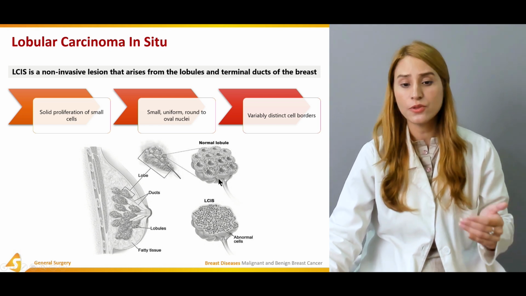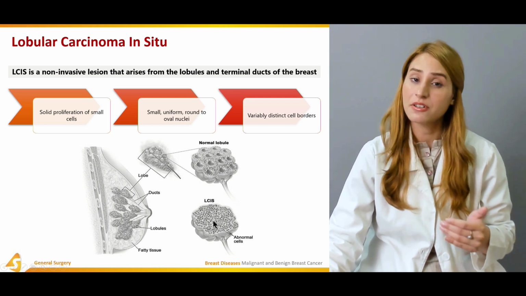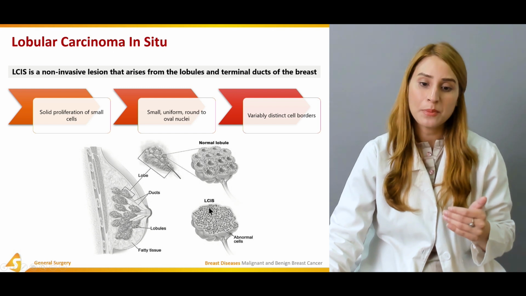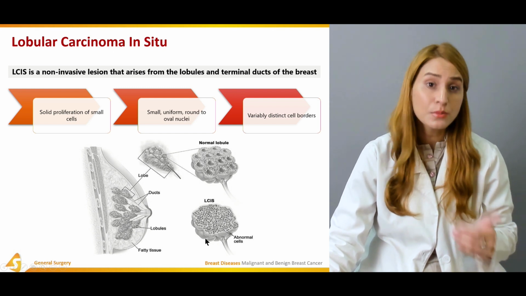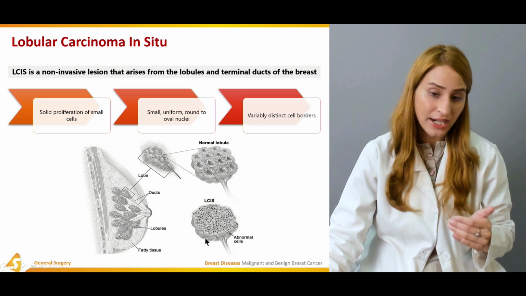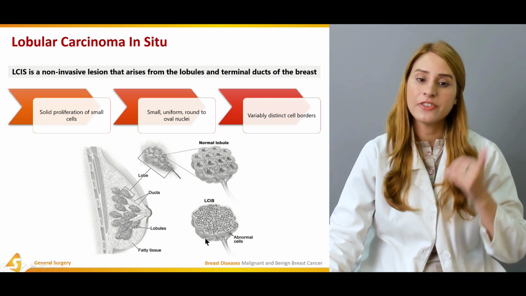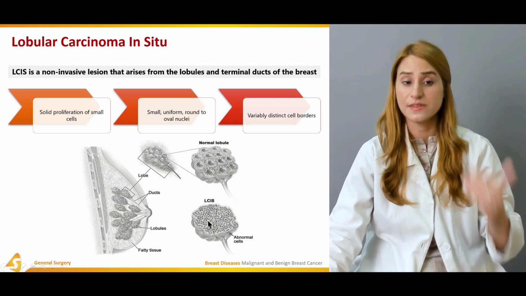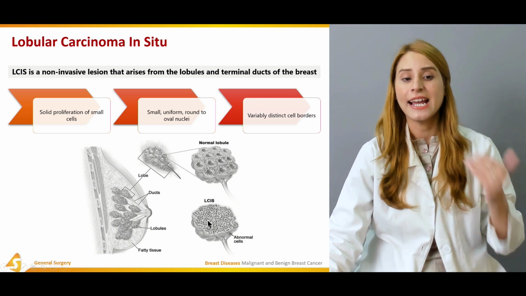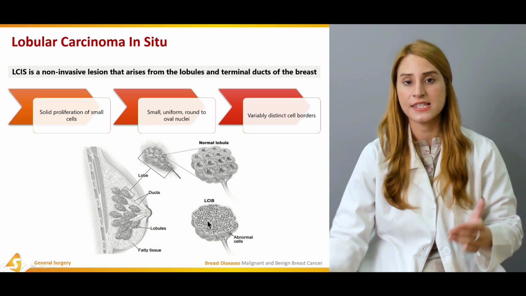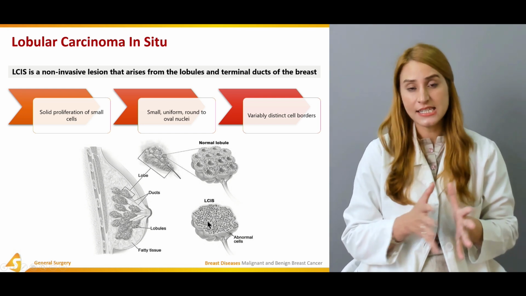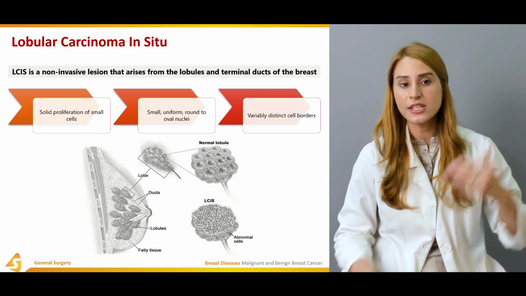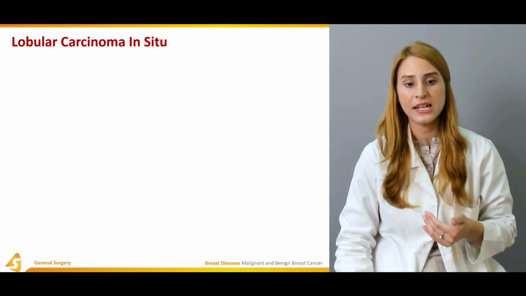But if you have a look at this lobular carcinoma in situ, there's abnormal proliferation of the cells, right? They have an increased nuclear to cytoplasmic ratio. They have round to oval nuclei. They're small cells with solid proliferation, and they have very distinct cell borders, right? So this was all about lobular carcinoma in situ.